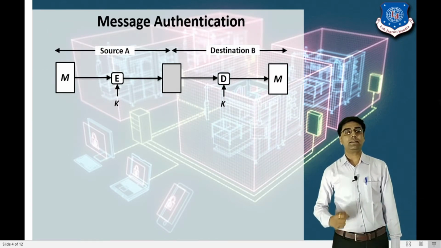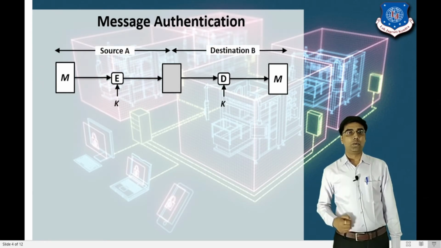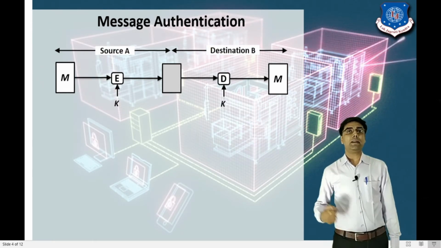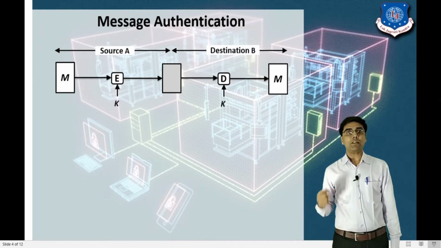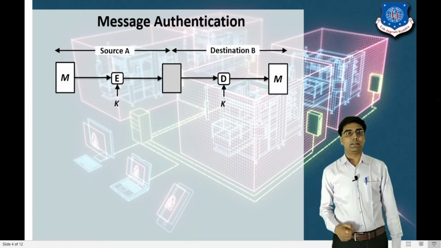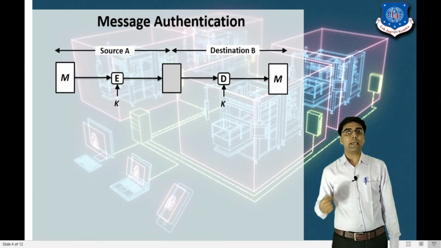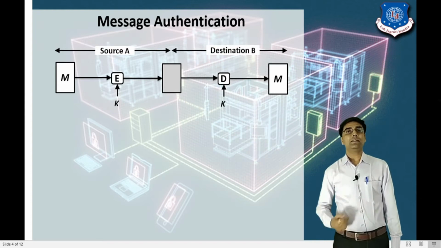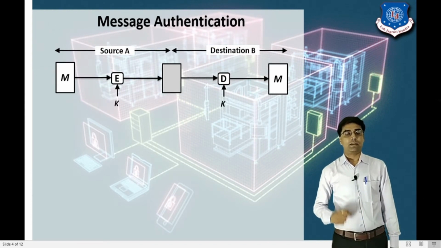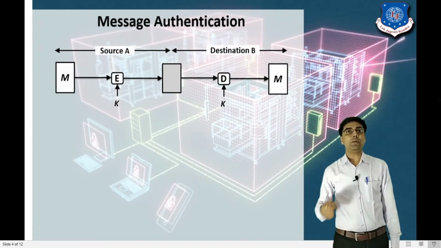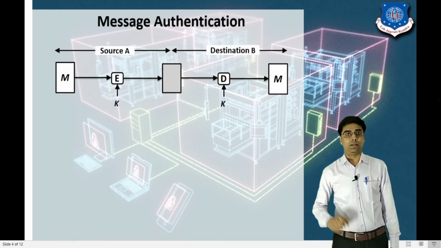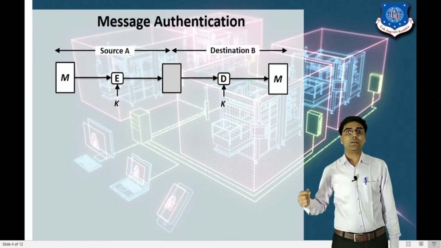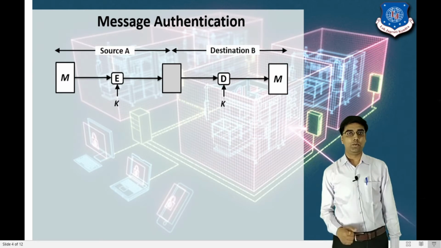This technique is called the symmetric algorithm. It means we use the same key for the sender and the receiver. With the help of the same key, the sender encrypts the message and the receiver decrypts the message, and this key is secret between the sender and the receiver. It means this key cannot be shared with a different user, right?